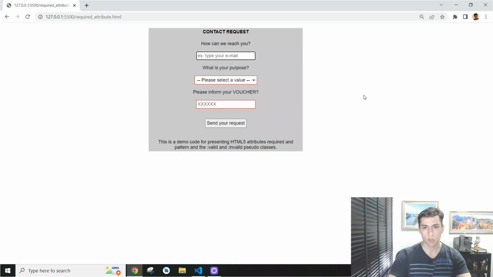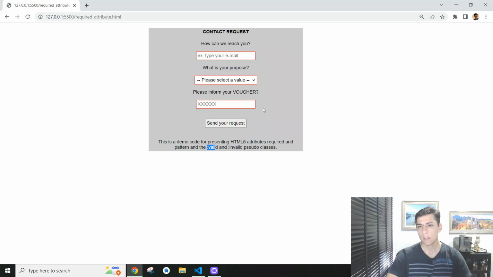That is going to be based on the pattern and required attributes, and also on pseudo classes from CSS3, that is, the invalid and the valid pseudo classes. As you can see here in this form, these three fields are mandatory, which means they need to be filled for performing form submission. Here we have a form, and this button, send your request, is the submission of this form.